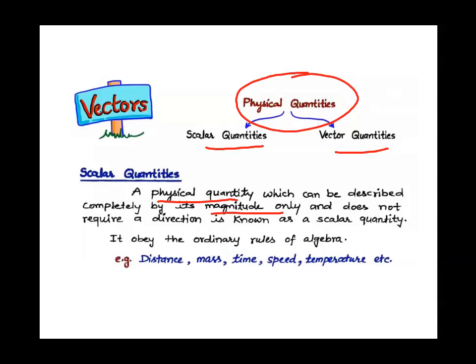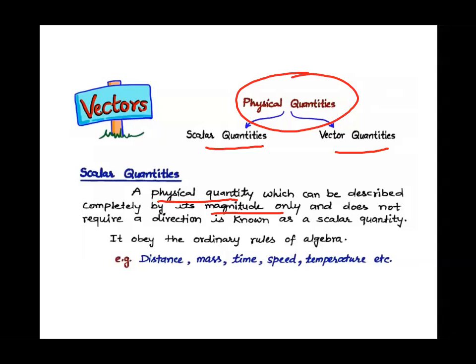We require only magnitude, the number, that is 50 kg. That's enough to describe your mass, right, children? So, scalar quantities are those quantities which can be described completely by their magnitude only, and no direction is required.